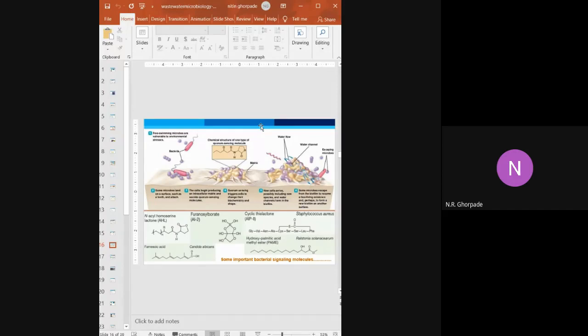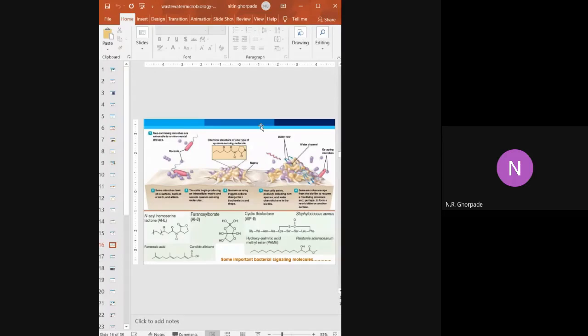Now we come after the formation. Here there is one condition, quorum sensing. When we are saying quorum sensing, there are signals, and in the case of animal cells or eukaryotic cells, these signals are in the form of some chemical.